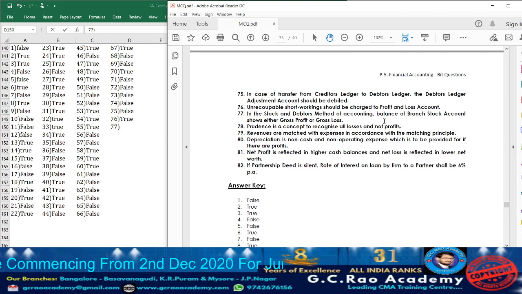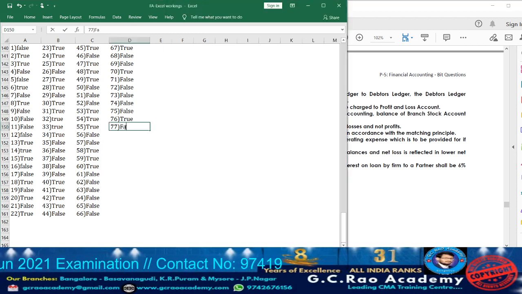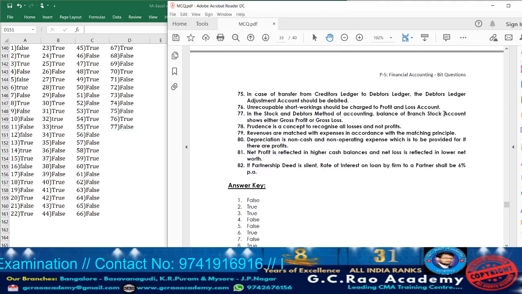Now let us move on to statement 77. What are they telling? In stock and debtors method of accounting, the balance of branch stock account shows either gross profit or gross loss. False. The statement is false because usually the closing balance of stock can be known with the help of branch stock account. So accordingly, the statement 77 is false.